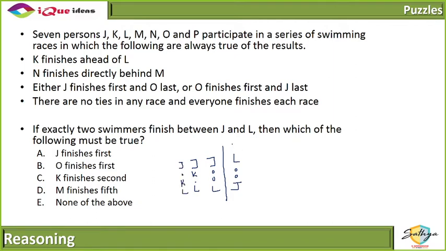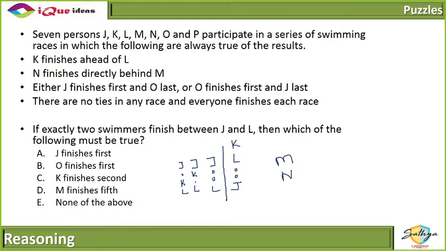And in this case, K finishes ahead of L. It could be any place ahead. There could be people between them. There may not be people between them. I don't know. Then it says N finishes directly behind M. So wherever M is, N finishes afterwards.